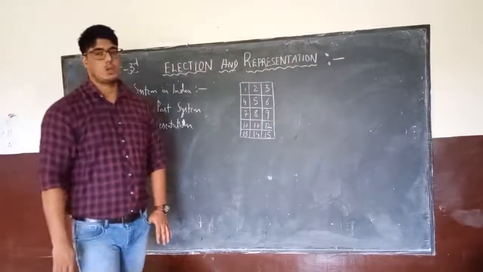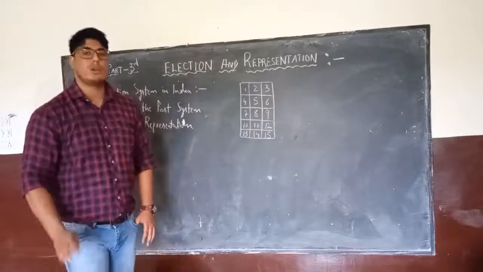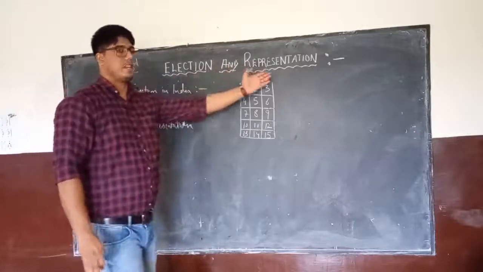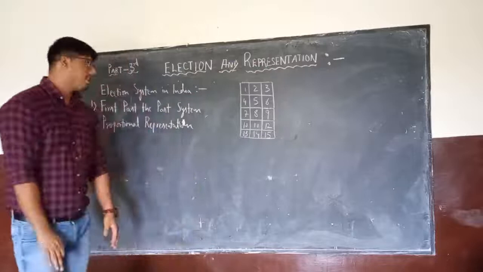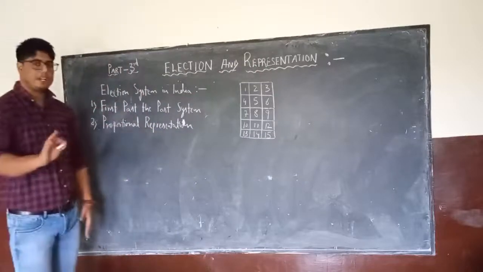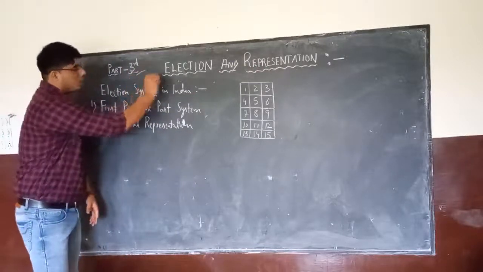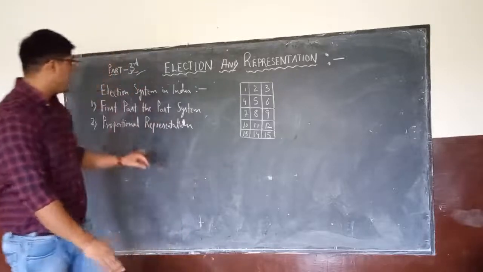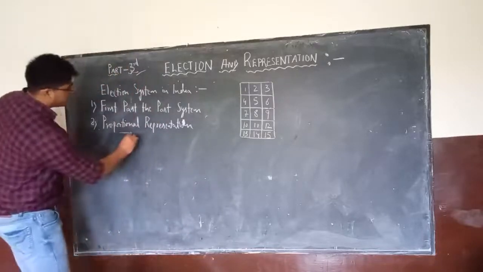And students, as you know, we were doing the second chapter of your new revised syllabus, and the name of the chapter is Election and Representation. So we had already started this chapter and we had completed two parts. Today we are going to do the third part, and in this third part we are going to talk about a topic that is proportional representation.